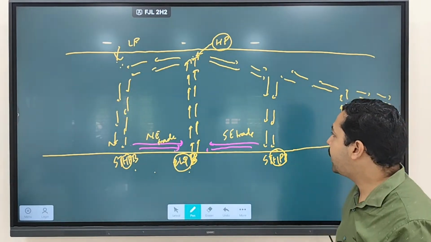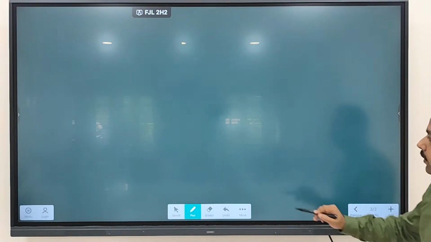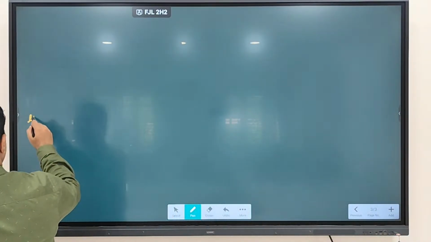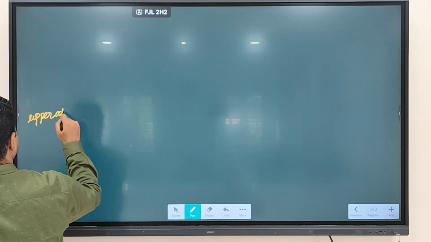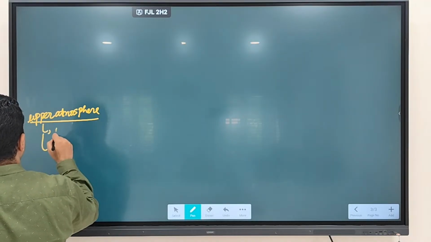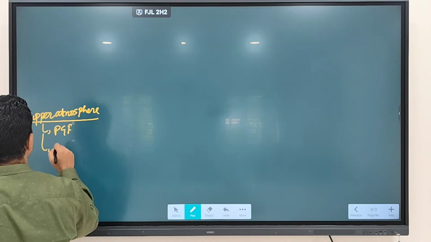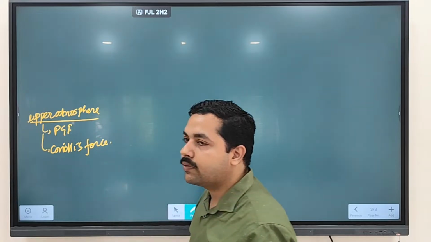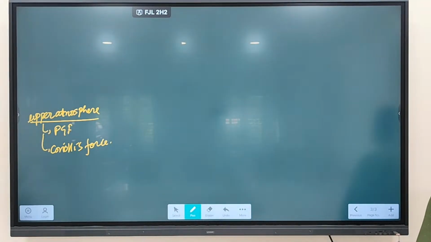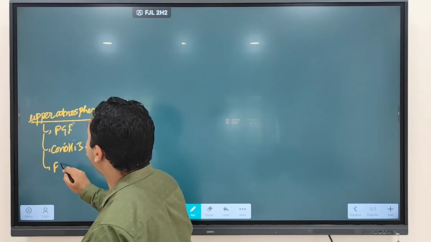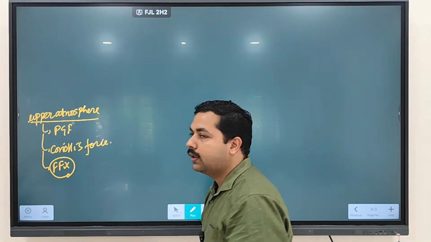Now you know that in upper atmosphere, what happens to the wind? Winds are only influenced by two forces. Which two forces? Pressure gradient force and Coriolis force. Okay, we discussed wind is not influenced by which force? Frictional force.